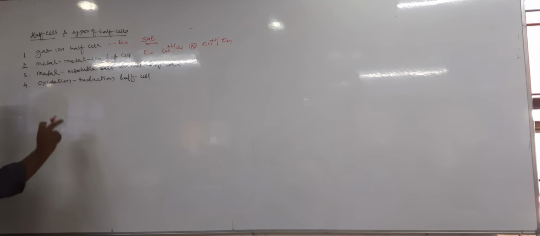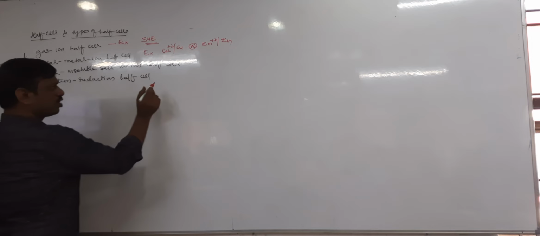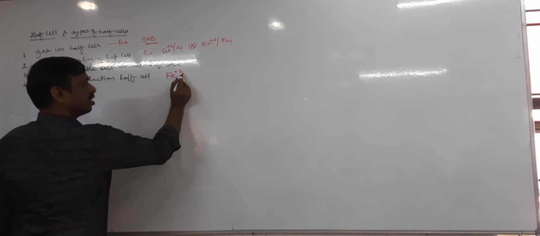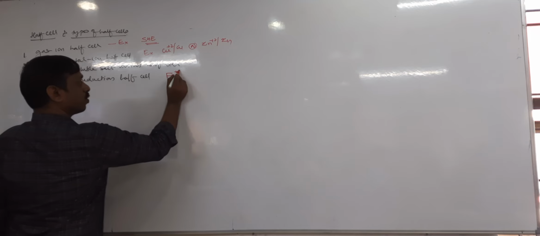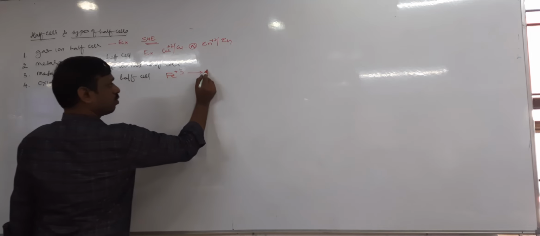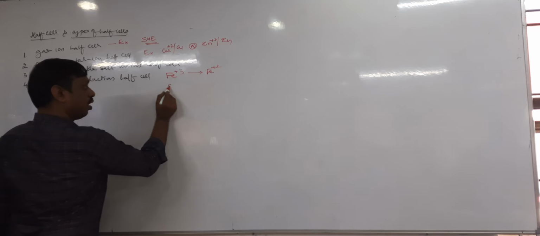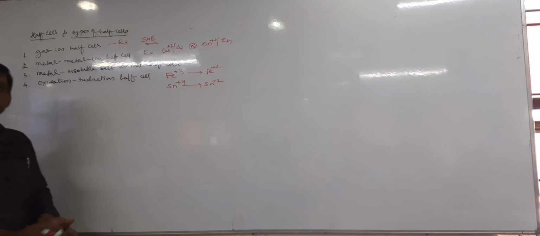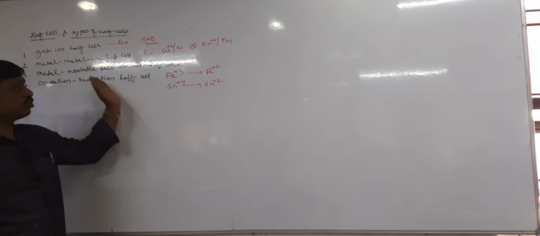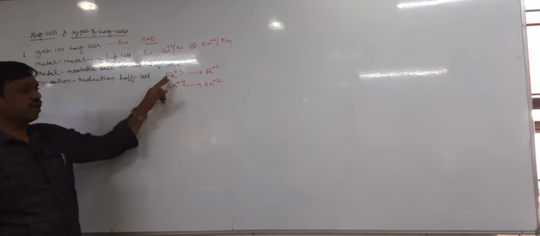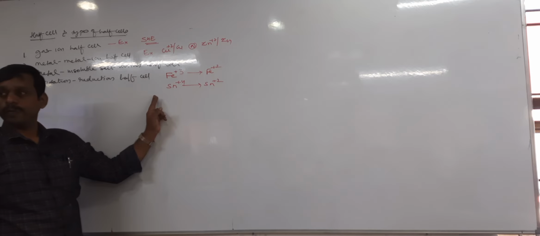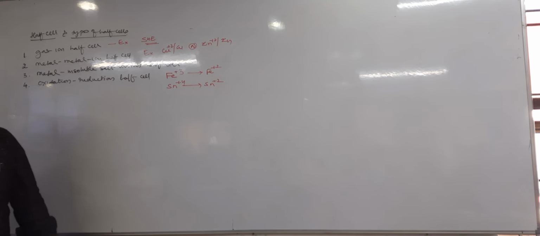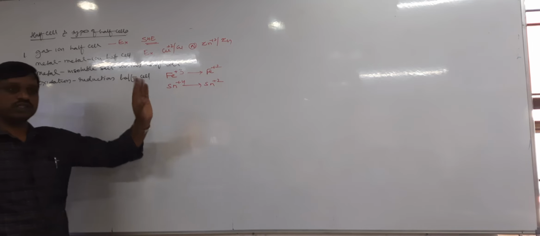And oxidation half cell. Oxidation reduction half cell. So here oxidation reduction takes place, and moreover both the species are in the oxidized state only. Fe+3 has to convert into Fe+2, or Sn+4 converts into Sn+2. Therefore, this is oxidation reduction half cell. In oxidation reduction half cell, both the ions are in oxidized state only, and both contribute to the electrode potential. So these 2 are examples for oxidation reduction half cell.